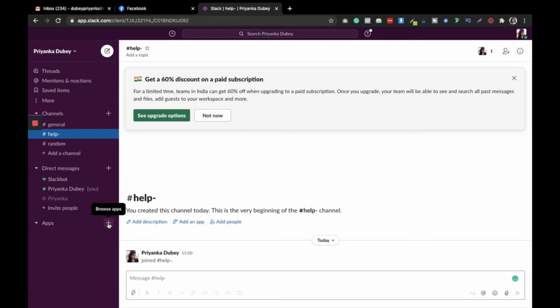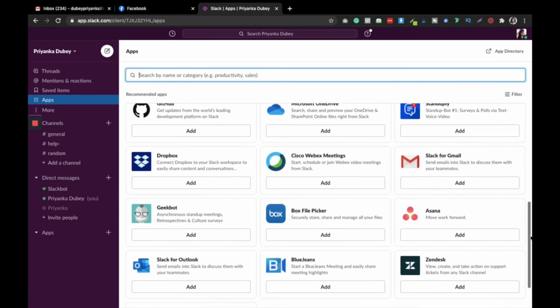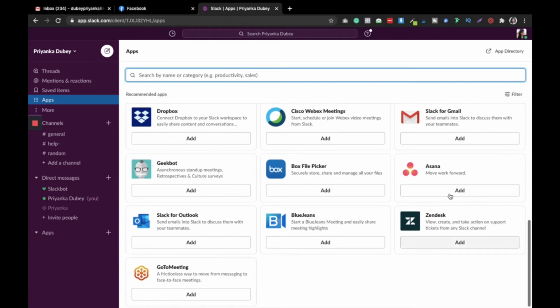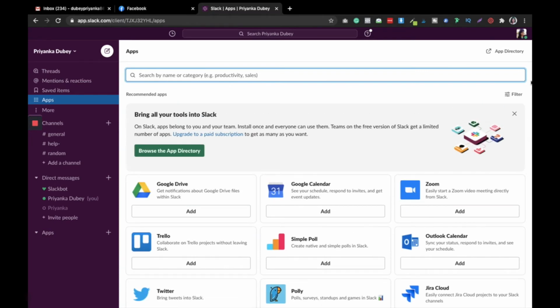You have to click this button, Browse apps, and when you click over here you will get to see a whole lot of apps that are available, and you can add Asana, you can add BlueJeans, Geekpod, Dropbox, whatever apps you use in your business, it is good to go here. Okay, so you can add it and you can use it as long as you want in Slack for your business, and that's good to go.